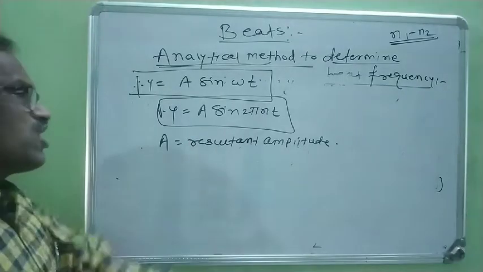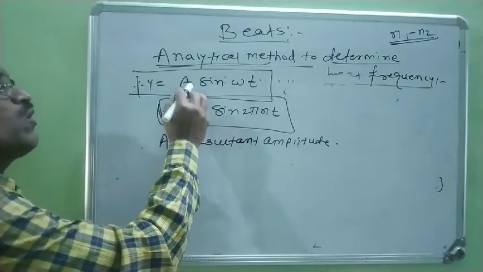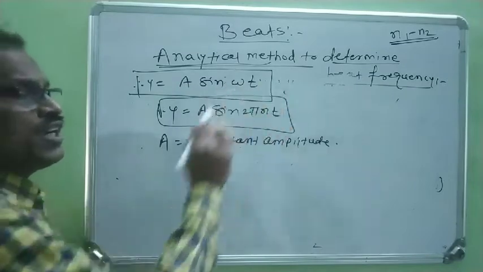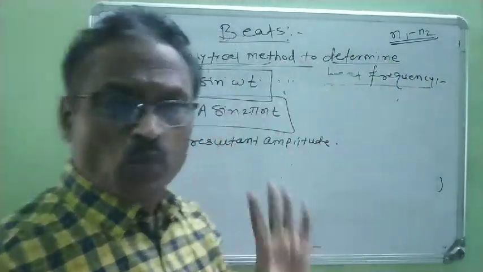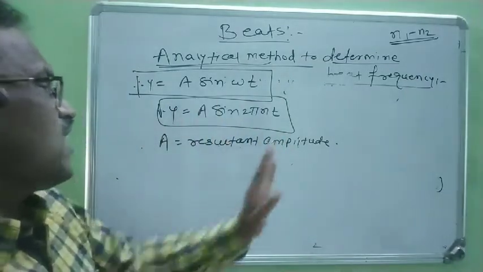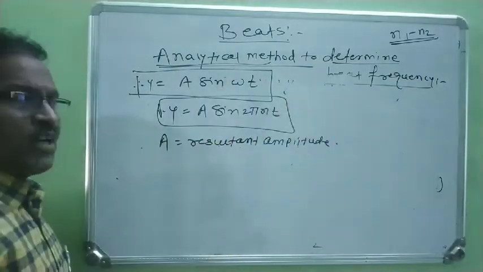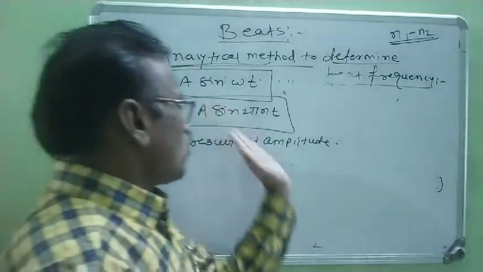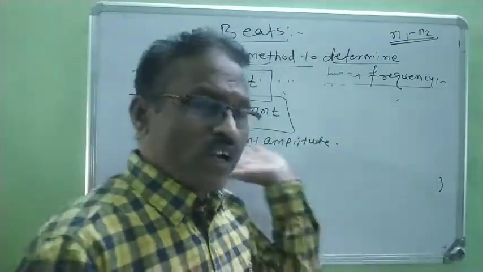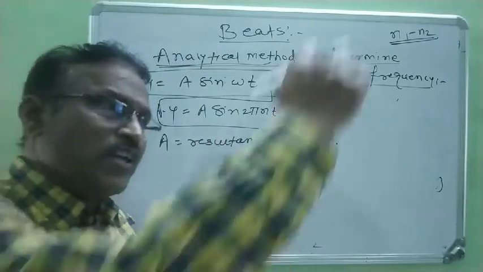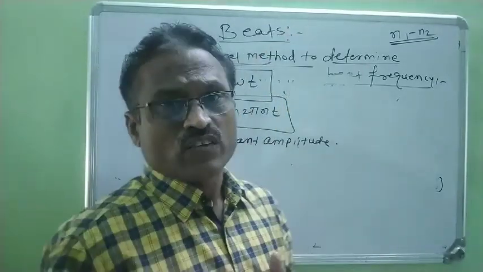And their resultant displacement is y equal to capital A sine omega t, where capital A is the resultant amplitude of superposition of the waves. Due to this resultant amplitude, the intensity of the sound wave may be increased or decreased.